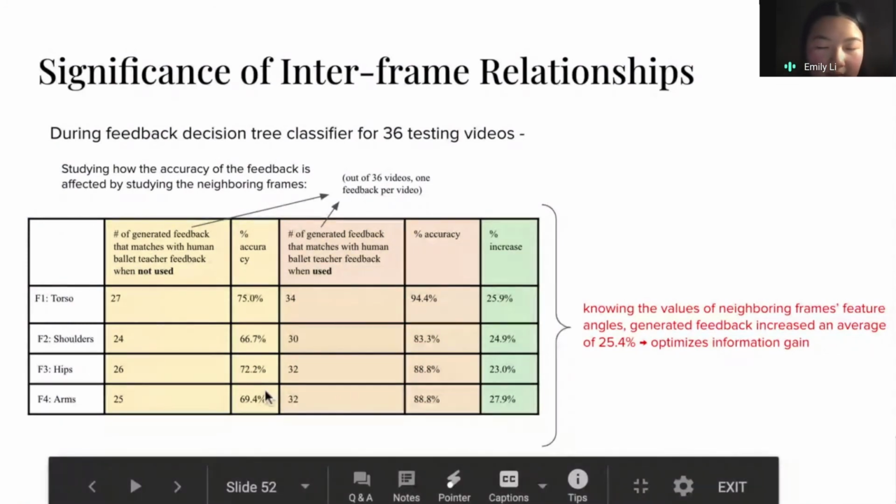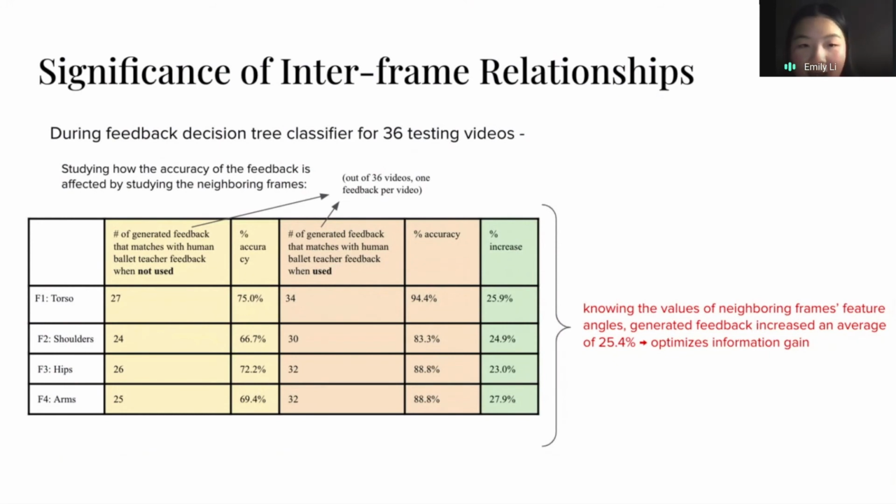They're in the yellow and the orange. And we observed that the accuracy of the generated feedback actually increases by an average of 25.4% when neighboring data were used. And by accuracy, I mean how much the generated feedback matched the feedback given by real-life dance teachers. So this is a huge deal, and that is a positive thing, meaning that it supports our hypothesis that using neighboring frame data does in fact help with the accuracy of the feedback given.